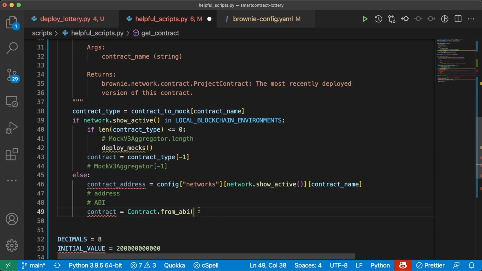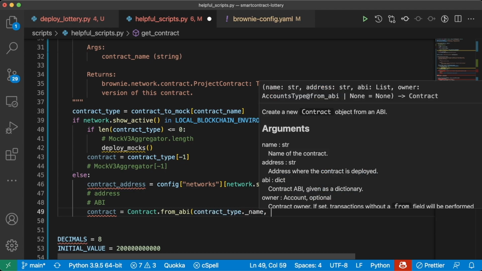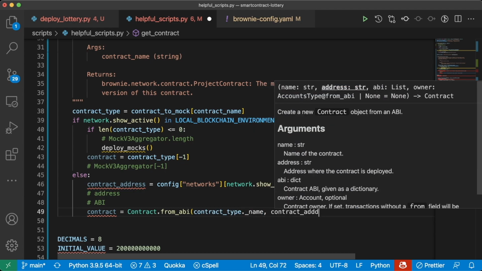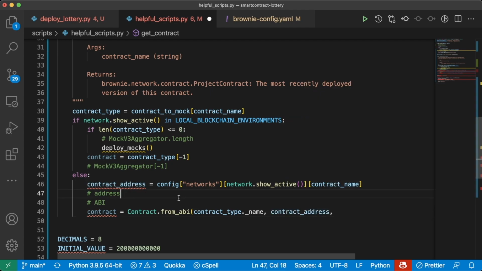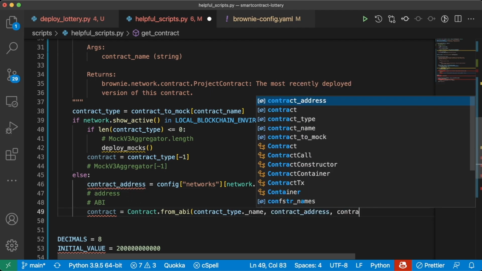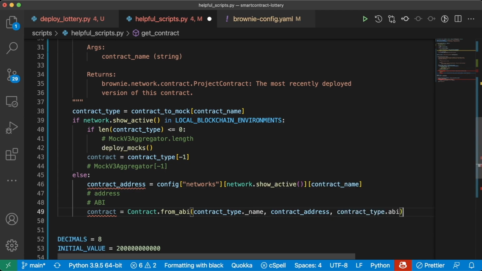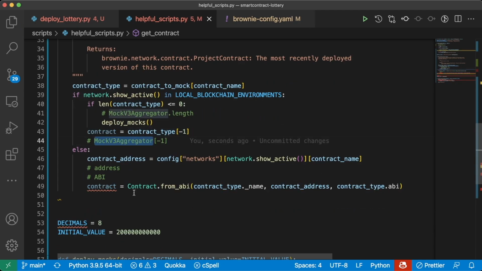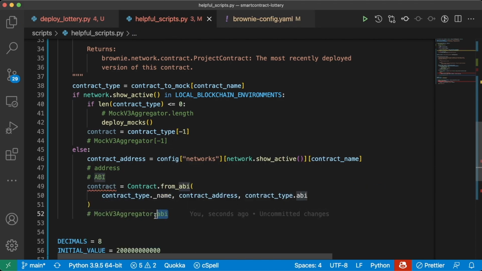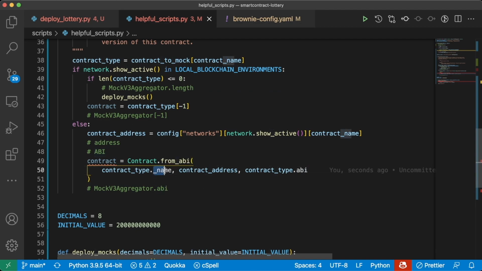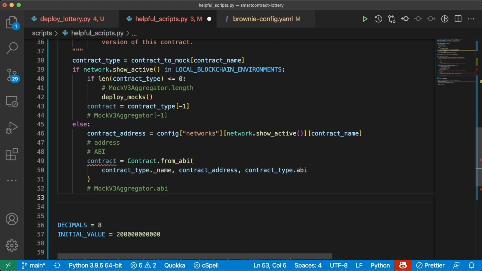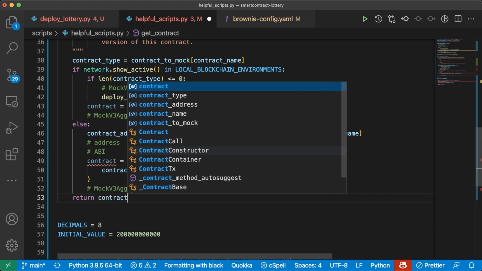So we'll just give it a name. We can say contract_type._name. We can do the contract address, and then the contract_type.abi. So these Mock V3 aggregators and all these contracts have a .abi attribute that returns the ABI. They also have an _name, which returns their name. So this is perfect. This is how we'll get the contract otherwise. And then at the end of all this, we'll just do return contract.